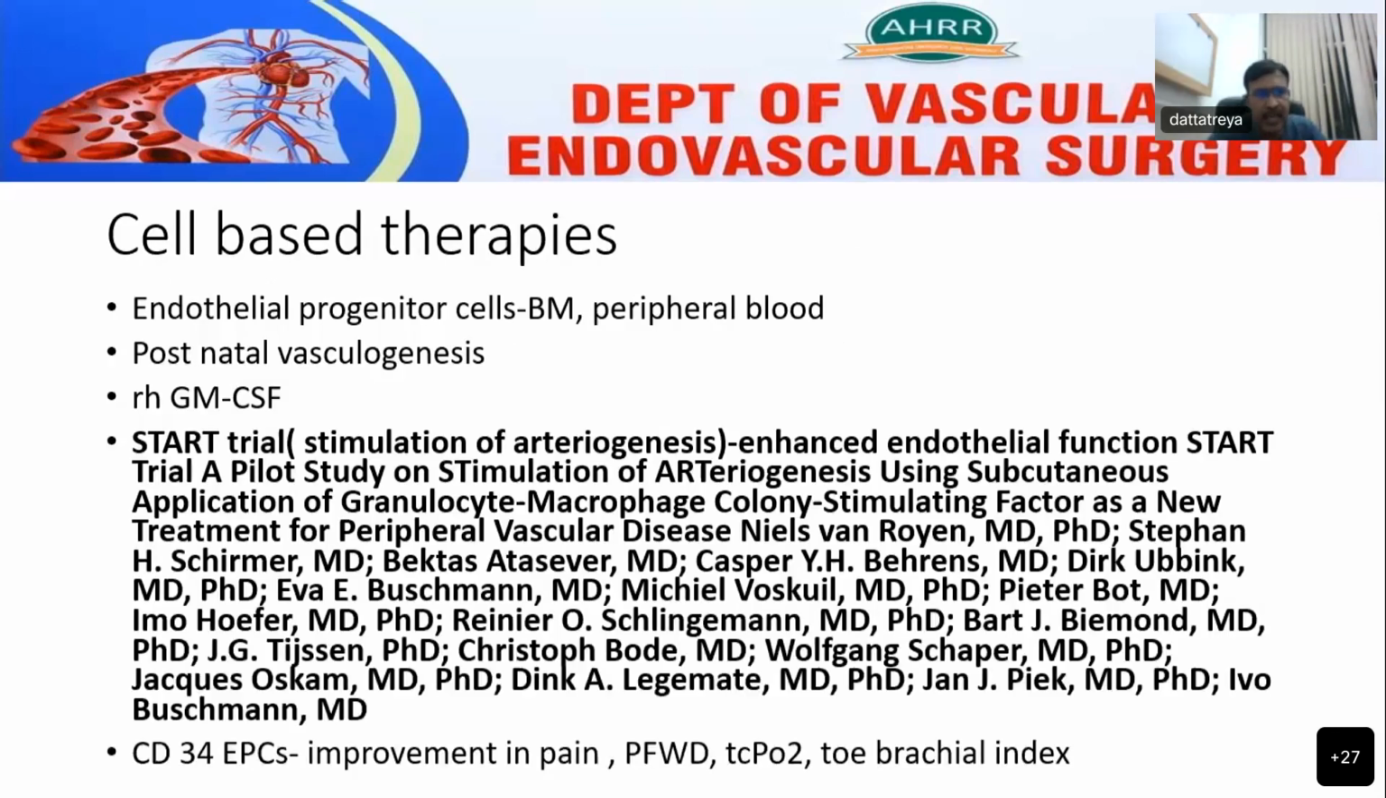Coming to cell-based therapies, endothelial progenitor cells, from bone marrow or peripheral blood cells, are used. This helps in postnatal vasculogenesis. The recombinant granulocyte monocyte colony stimulating factor is used intramuscularly or intraarterially. And the STAR trial demonstrated the benefit of granulocyte monocyte colony stimulating factor in inducing neovascularization. CD34 endothelial progenitor cells are used, which help in improvement in pain-free walking distance, TcPO2 and toe brachial index.